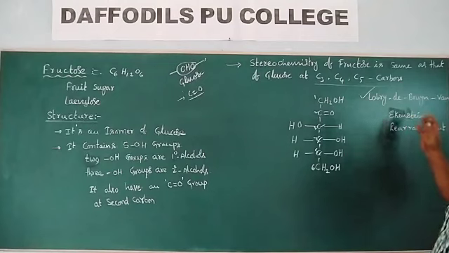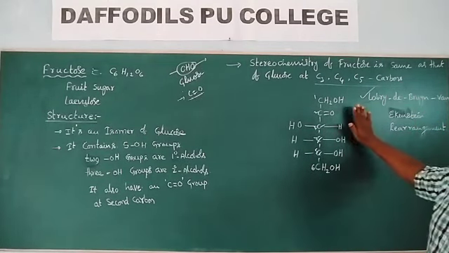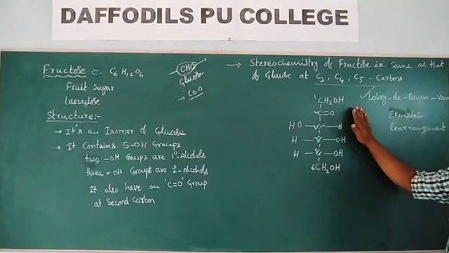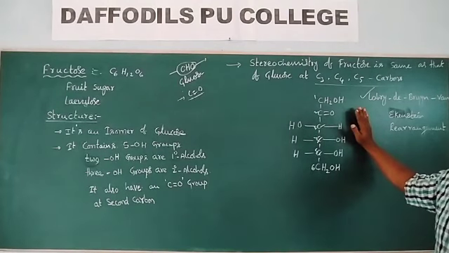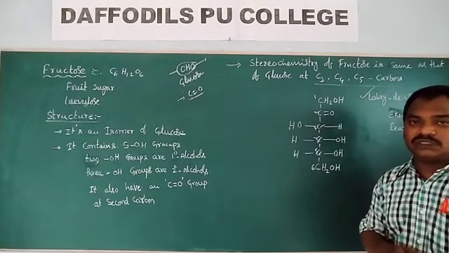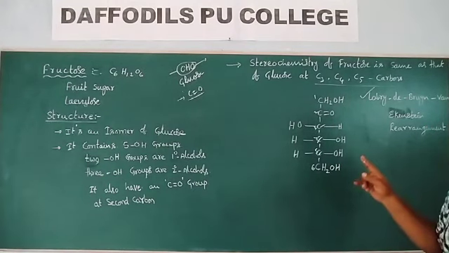So what is this Lobry de Bruyn-van Ekenstein rearrangement? You have to remember one point: how are you going to distinguish sugars as reducing and non-reducing? In the first class we discussed the classification.